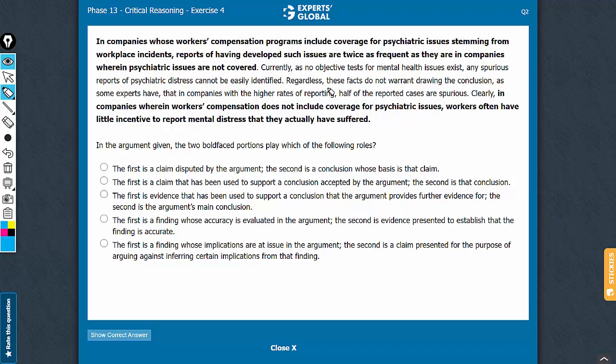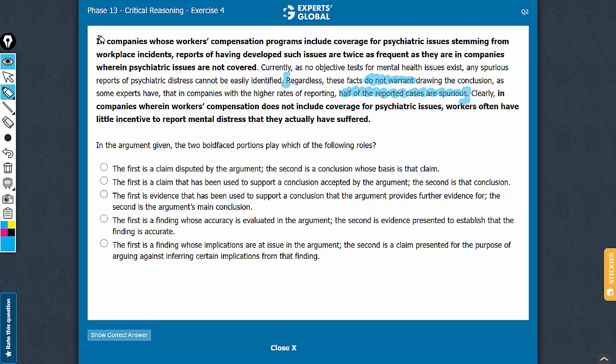It's a boldface question. Step 1 is to figure out the conclusion of the argument. See, this part here is the conclusion. In simple words, what it means is that half the case reported being spurious is likely not correct. Step 2 is to link the boldfaces with the conclusion.